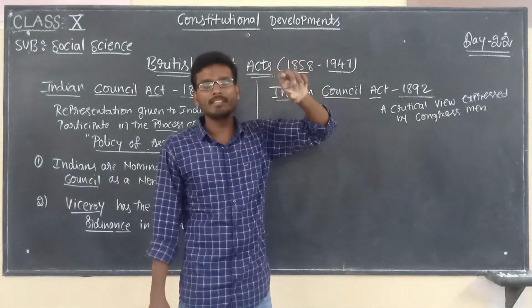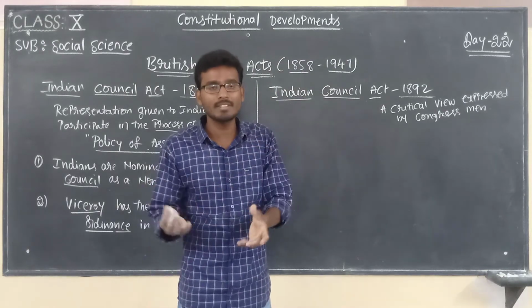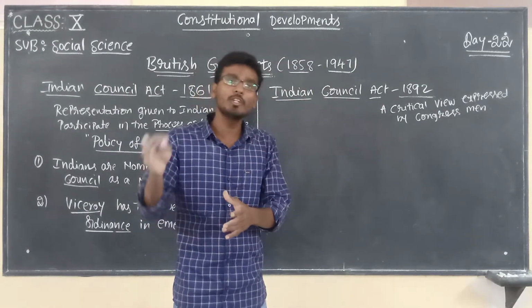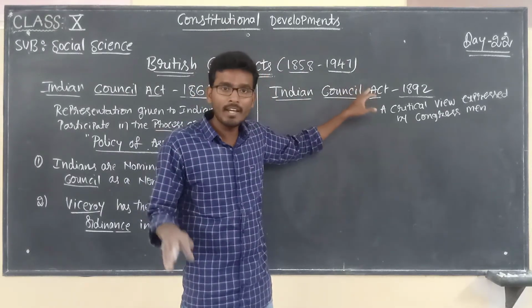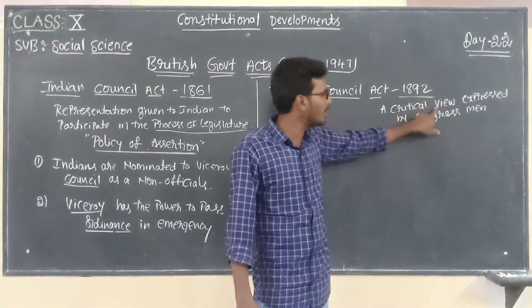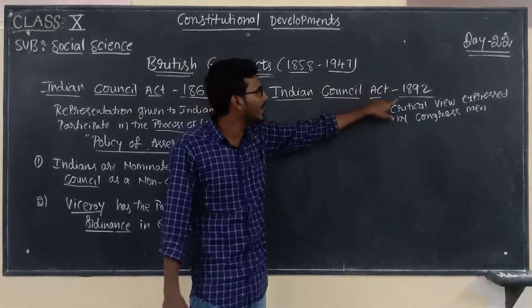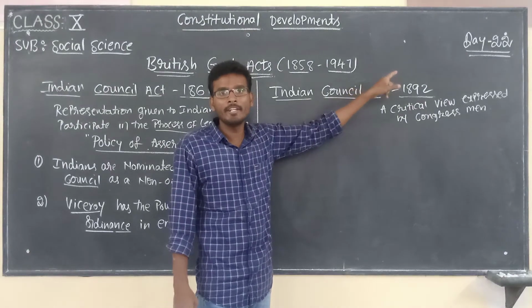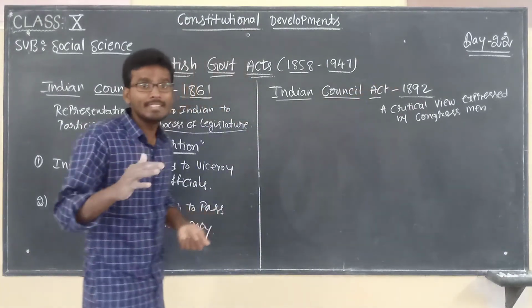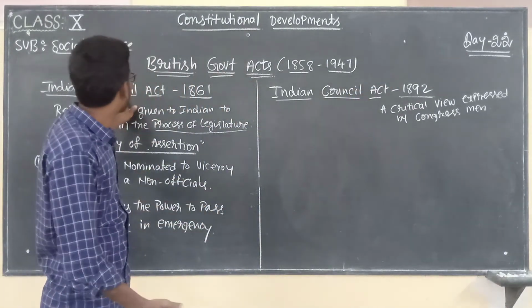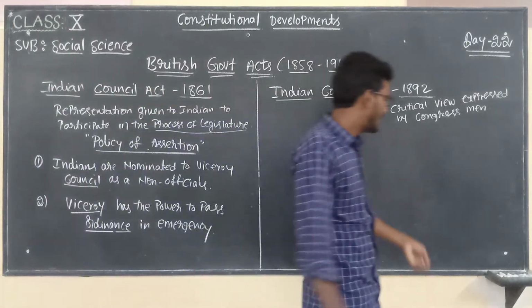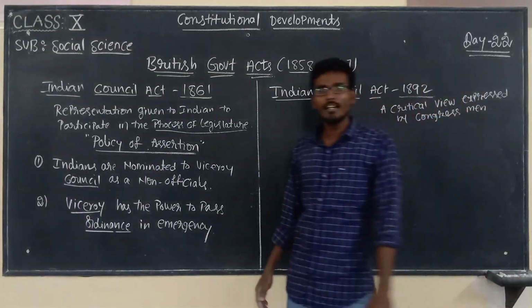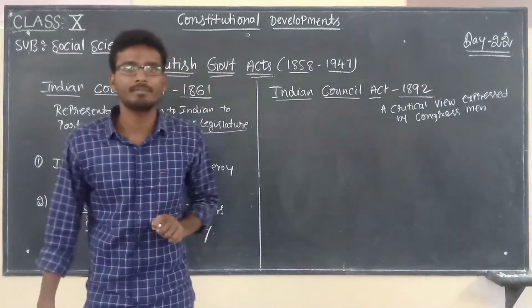The important leaders in the Indian National Congress expressed a critical view against the British. That is the reason why, in order to control this, the British government enacted Indian Council Act 1892, children, which is a continuation of Indian Council Act 1861. So now, what are the important features of this act?